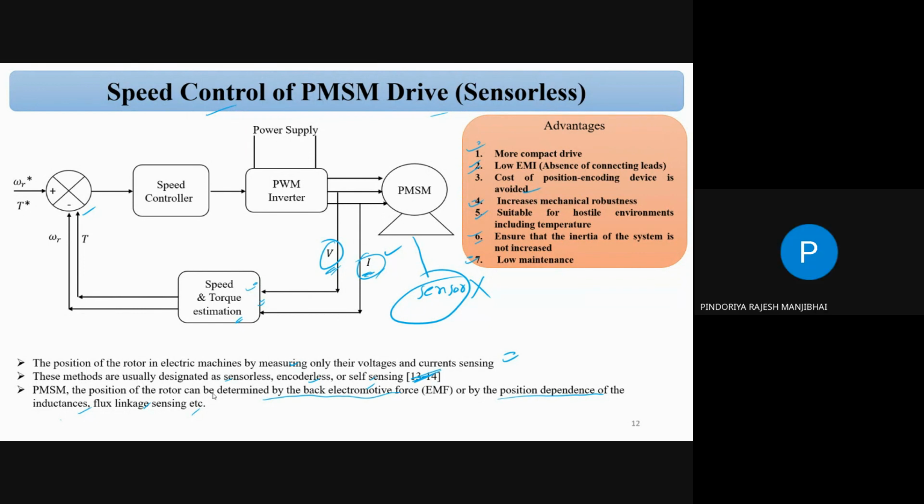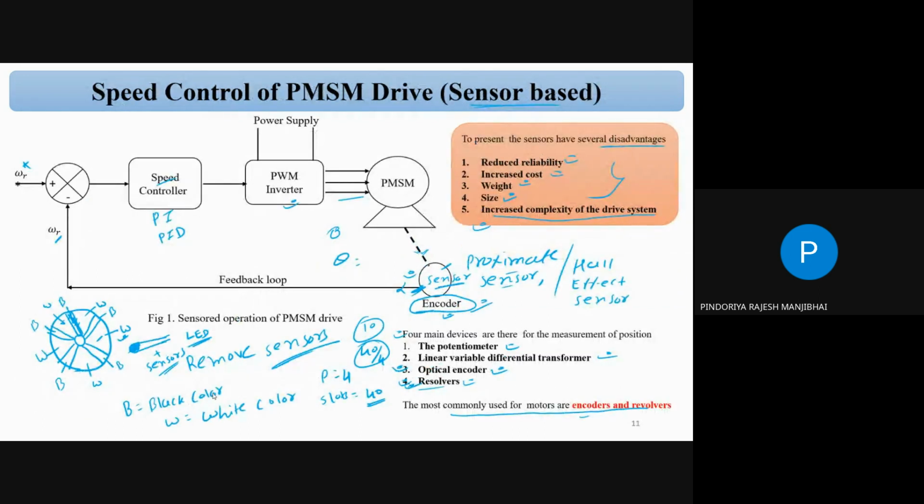For sensor-based operation, we also have to measure voltage and current. Additionally, we have to put an encoder, resolver, or some other sensor to sense the rotor position. So sensor-based operation requires a voltage sensor, a current sensor, as well as a rotor position sensor. Whenever you add the rotor position sensor, it adds an additional circuit, and we have to give an additional power supply for the sensor. But now we are saying it is sensorless.